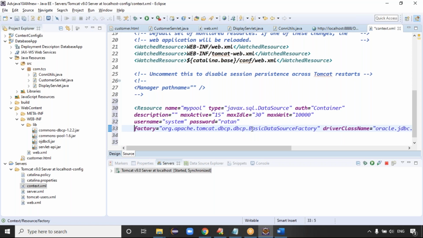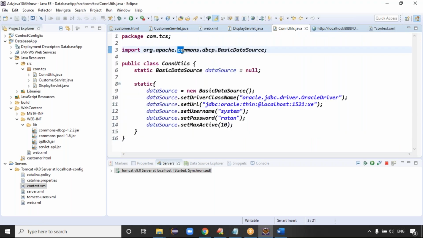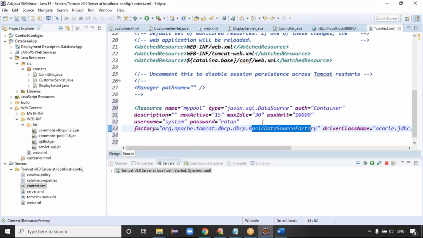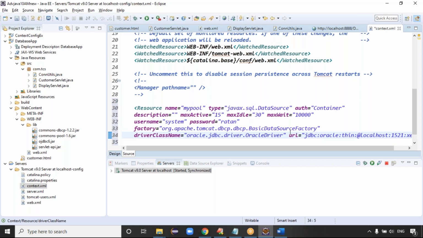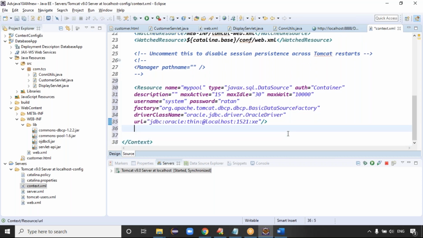And internally, this is the BasicDataSource class. Previously, BasicDataSource was given by the Apache vendor. I'm using the Tomcat server, which is also given by Apache itself. Previously, this class was in org.apache.commons.dbcp, and now here you can see org.apache.tomcat.dbcp, BasicDataSource, guys. And the driver class name and URL pattern we have to give. The first step is that we have to configure the connection pooling information in the context.xml file, guys. Step 1 is clear.